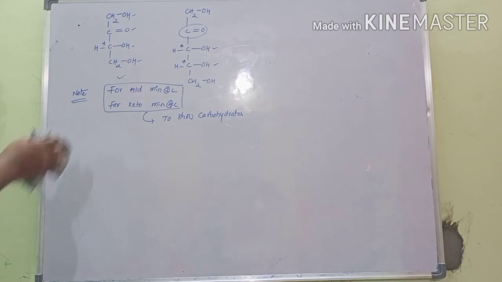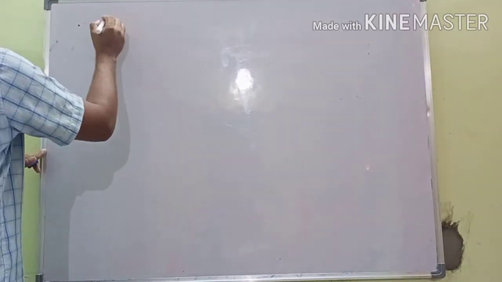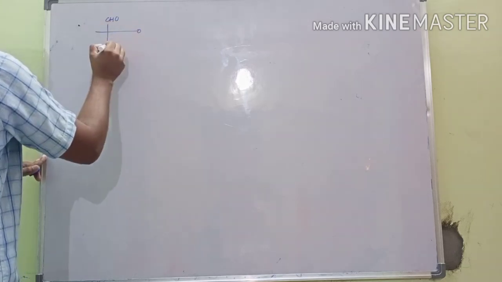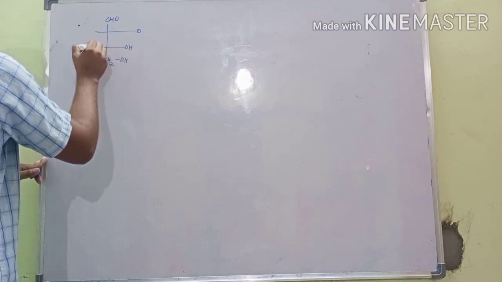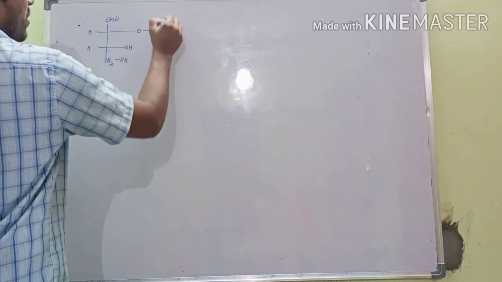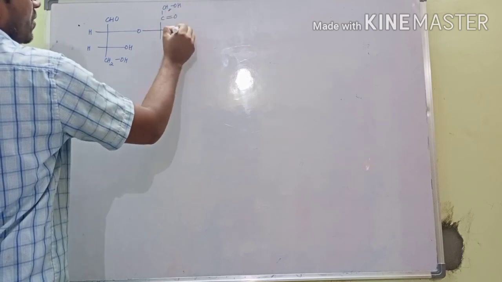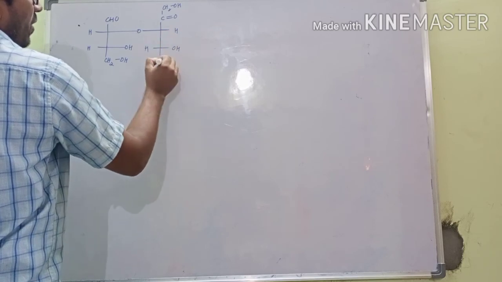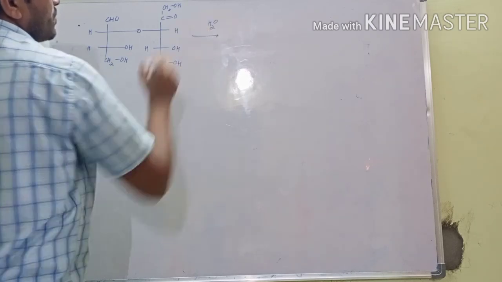Next, the next definition: according to hydrolysis. For example, aldehyde, oxygen, OH, CH2OH, then H and H. Next one is the C double bond, CH2OH. Then here one hydrogen, OH, H, CH2OH. This compound on hydrolysis.